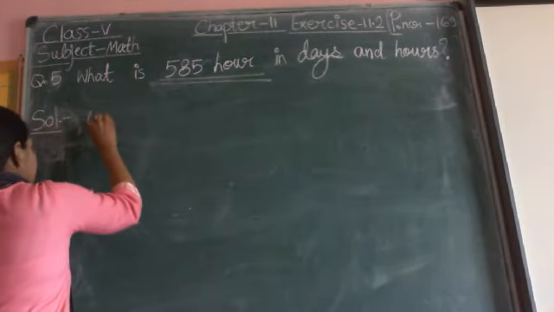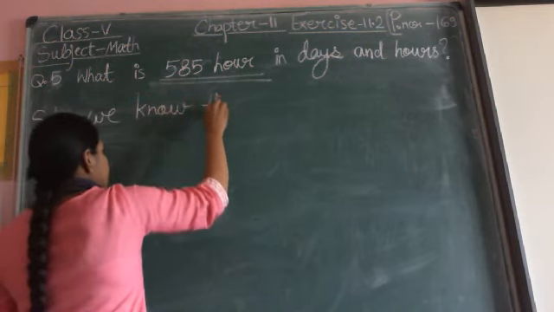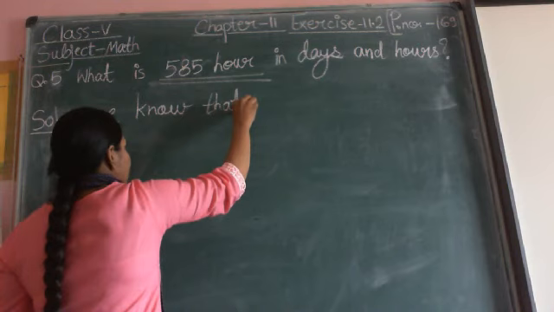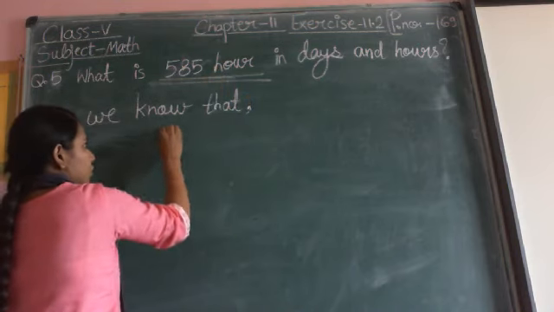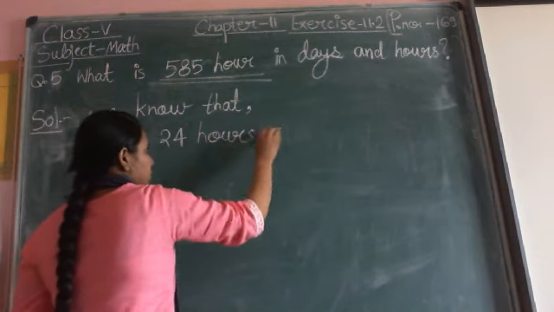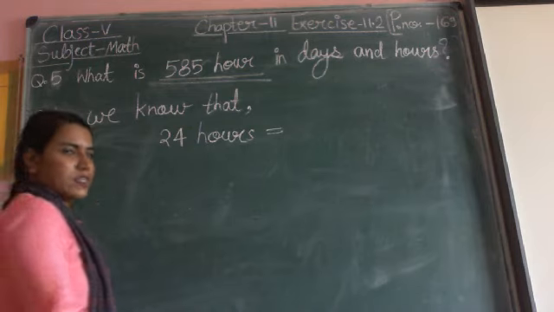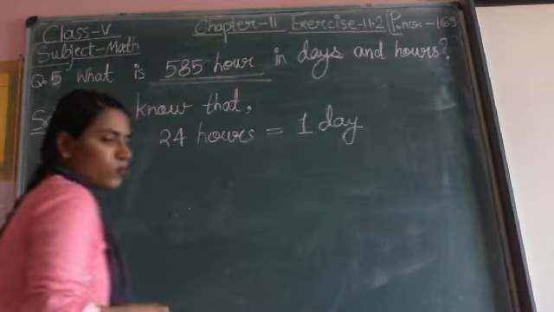So here I will write, we know that. Now as the number given is in hours, we will write, we know that 24 hours means 1 day. 24 hours is equal to 1 day.